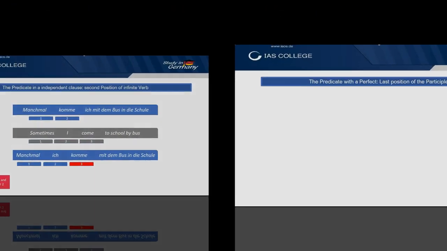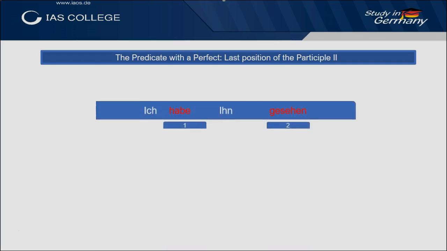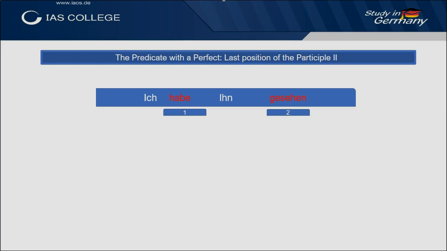Secondly, the past participle must always be the last element in an independent clause. Example, ich habe ihn gesehen. Gesehen is the participle 2 of sehen, and thus is the final element of the sentence. Habe is an auxiliary verb and is conjugated. As you can see, the object ihn is enclosed within the auxiliary verb habe and the participle 2 gesehen. We call this a perfect bracket.